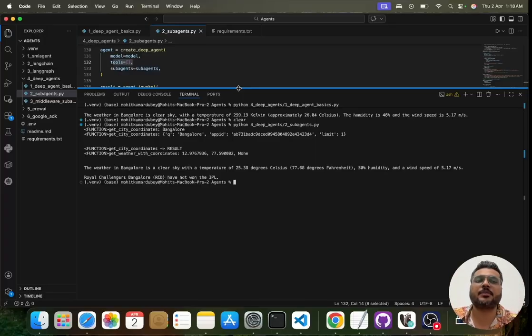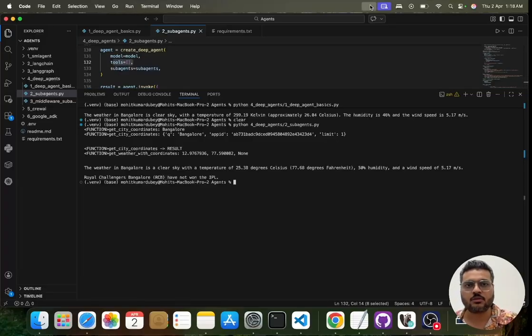So it decided by itself, saying, hey, I don't have that weather search capability, even though it has one sub agent which is able to do that particular thing for you, correct? So let us also see how we can fix this agent. We'll call it again and see how it behaves now.